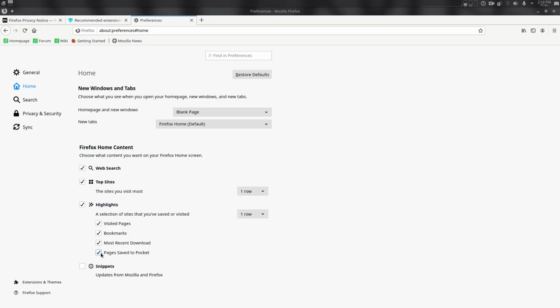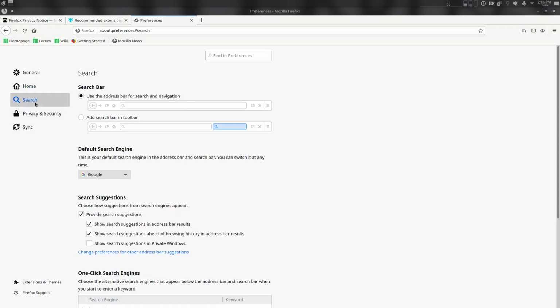Save pages to Pocket, no, I don't need that. No, no, no. So basically whenever anything tells you to activate a suggestion or a recommendation, you don't need to do that, you can use your own mind to search what you want.